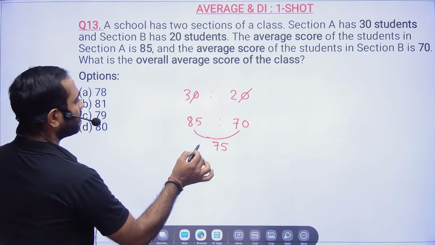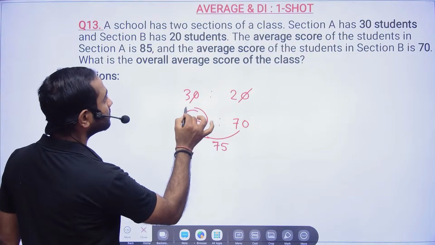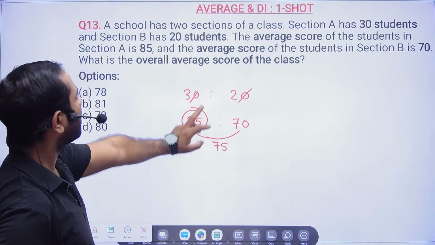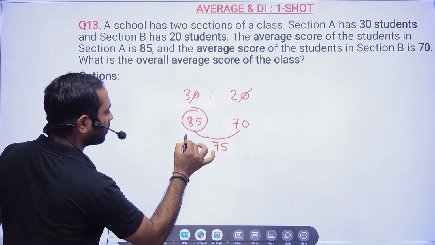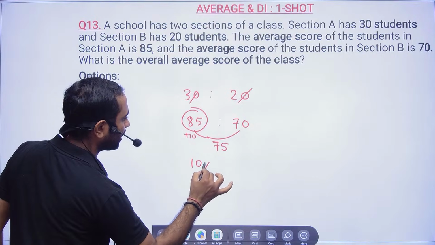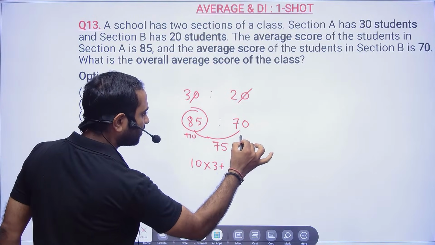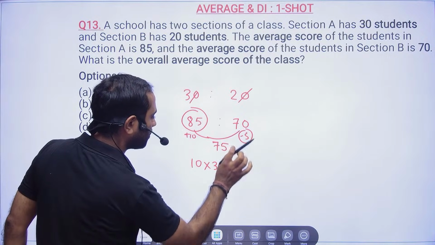Now, the data is correct, right? 85 and 70. This is nothing but 10 more, and there are 3 numbers, so 10 into 3. And this, if you see, is 5 less, so minus 5 I will put here.